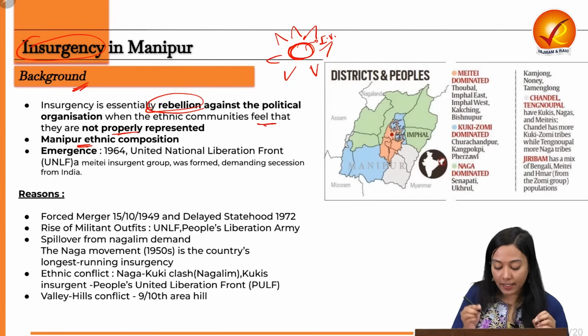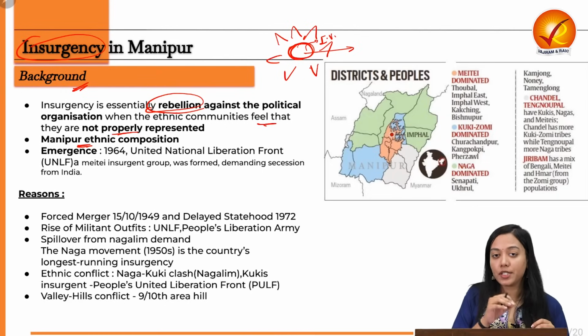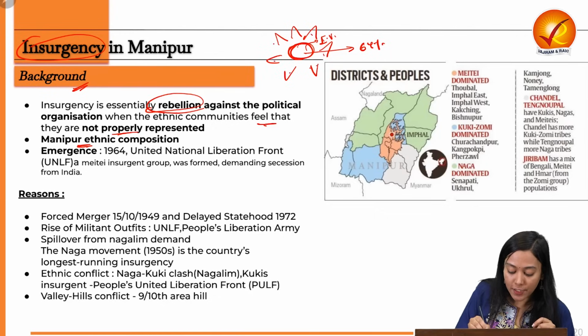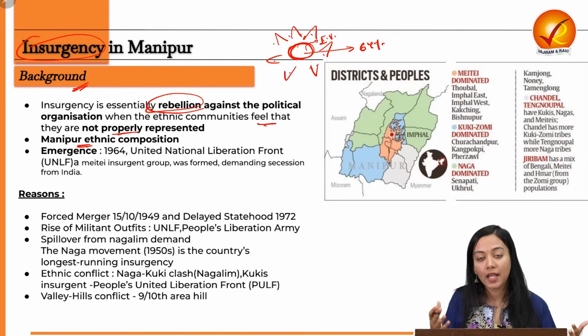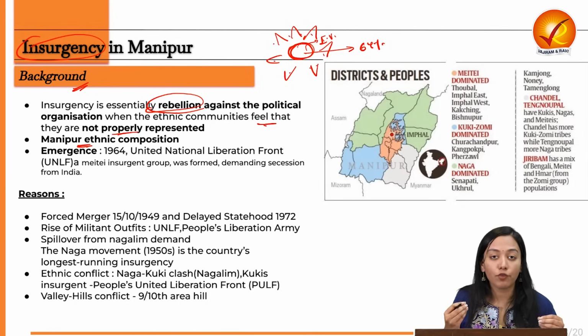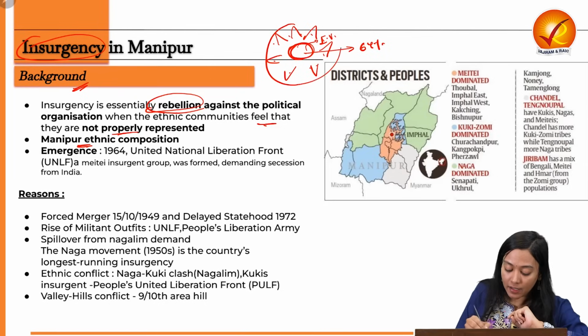Interestingly, the majority of the population, which is non-tribal, the Meitei community, lives in the Imphal Valley, which means more than 64% of the population lives in the Imphal Valley. And the rest are tribal groups, which feel particularly deprived because of the difficult terrain, as development could not reach there. In fact, a lot of insurgency has grown there due to lack of development. That is the first perception, that they lack development.